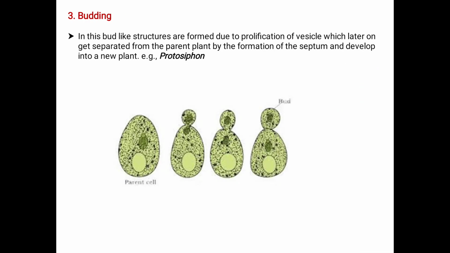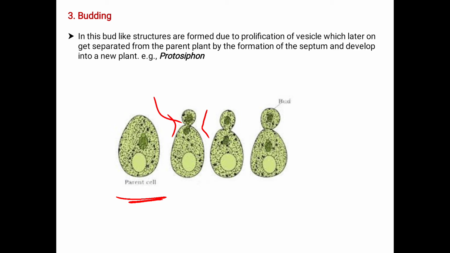Next comes budding. In this, bud-like structures are formed due to the proliferation of a vesicle, which later gets separated from the parent plant by the formation of a septum and develops into a new plant. What happens here in budding? See, this is the parent cell. Here the proliferation takes place.